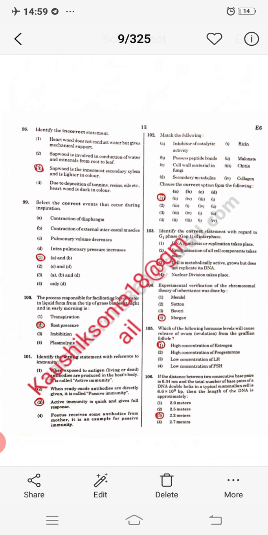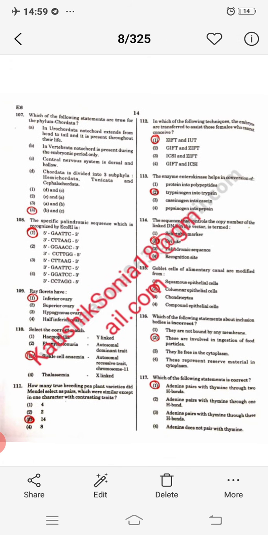So here option 2.2 meter will be correct, क्योंकि यहाँ पर 3.3 की जगह इन्होंने दिया 6.6 into 10⁹ base pair. So option 2.2 meter will be the right answer.